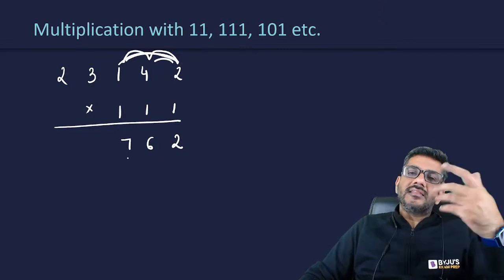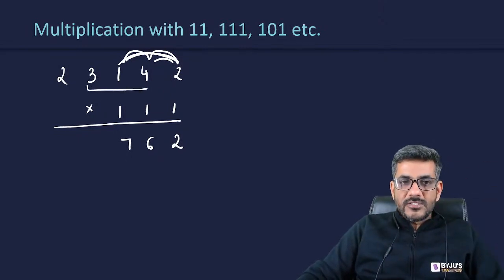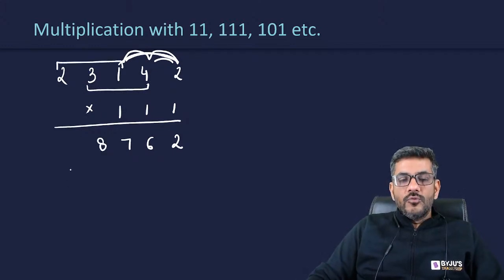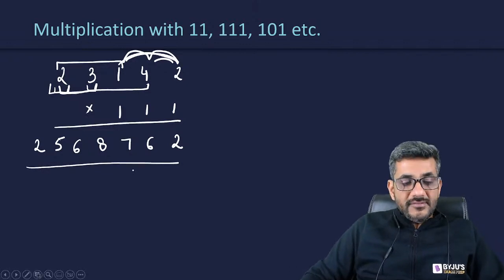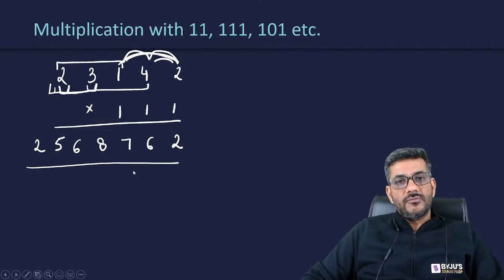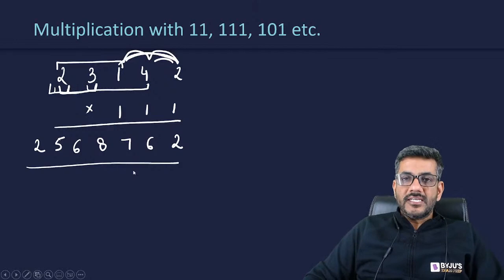And now keep adding 3. Next 3 are 3 plus 1 plus 4. 3 plus 1 plus 4 is 8. Next 3 are 2 plus 3 plus 1. 2 plus 3 plus 1 is equal to 6. अब next तो 3 है ही नहीं. There are only 2. That is 2 plus 3, which is equal to 5. Next तो 2 है ही नहीं. There is only 1, which is 2 alone. So my answer is 2. So answer is 2, 5, 6, 8, 7, 6, 2. Right? 2, 5, 6, 8, 7, 6, 2.